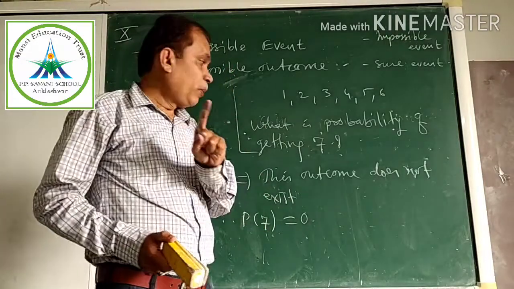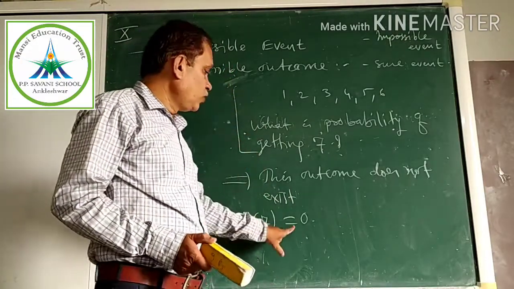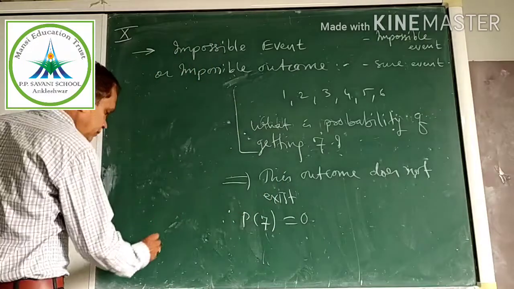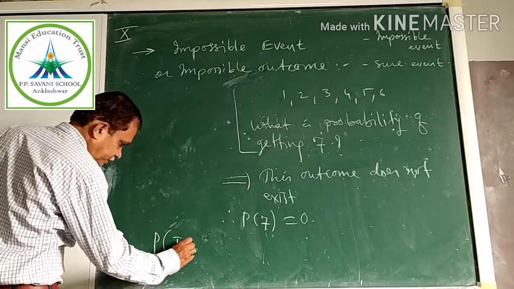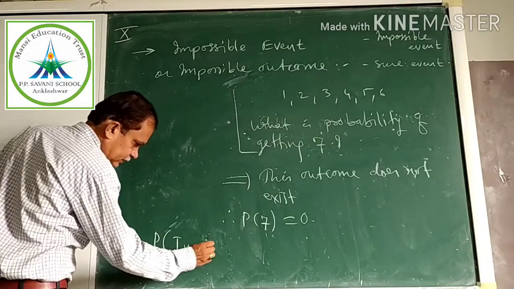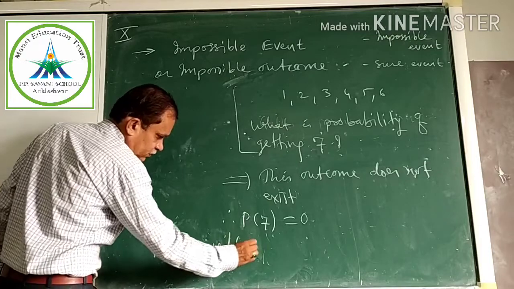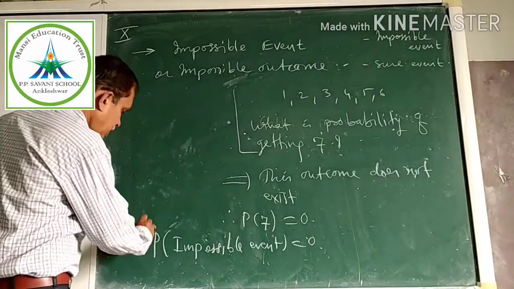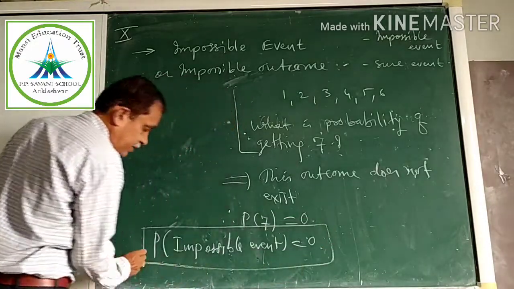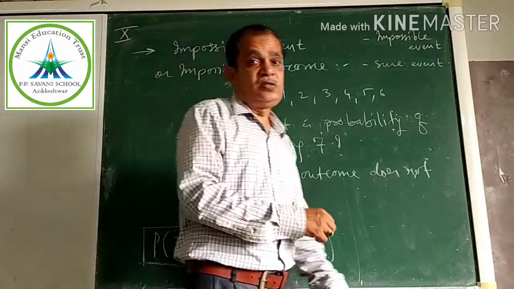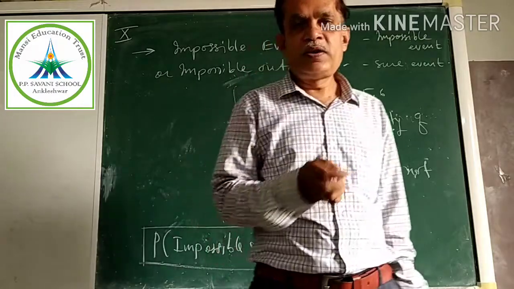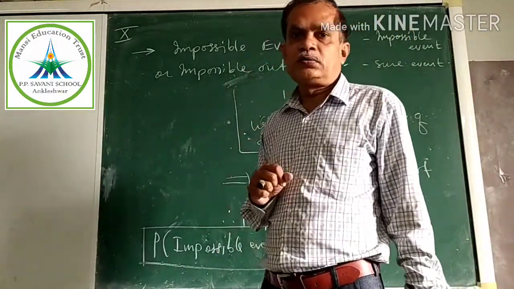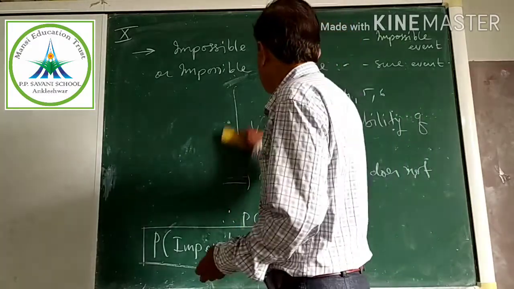Now you got that the probability of an impossible event is equal to 0. So I am writing it: probability of an impossible event or outcome equals 0. Remember this. This is coming in the 1 to 20 questions, 1 mark each. They will give an example and there will be options. You will choose the correct one.